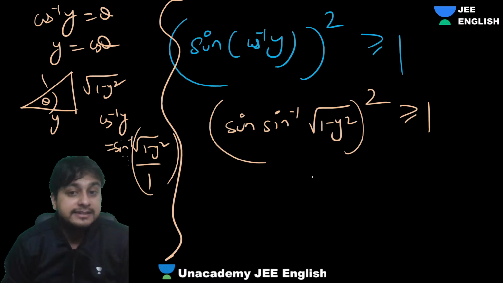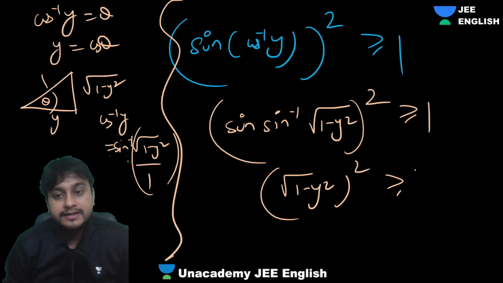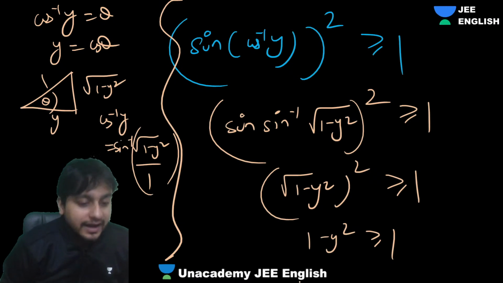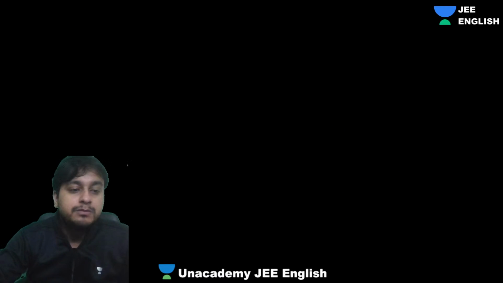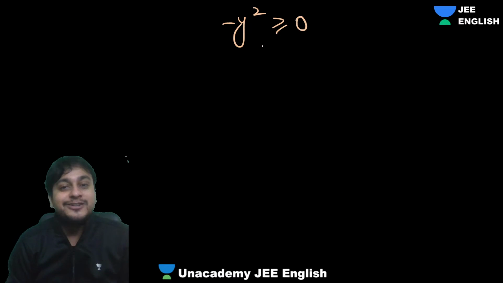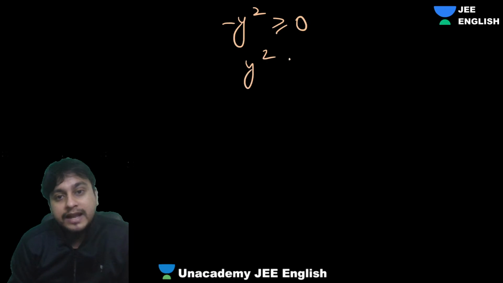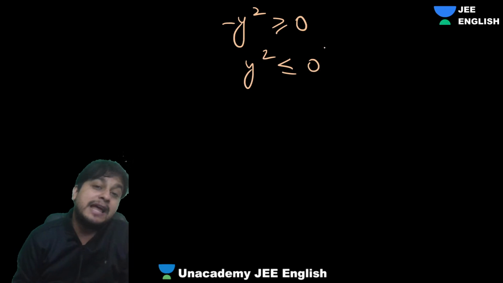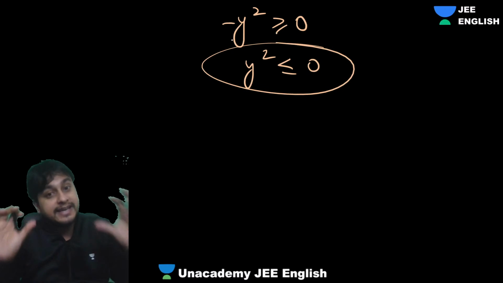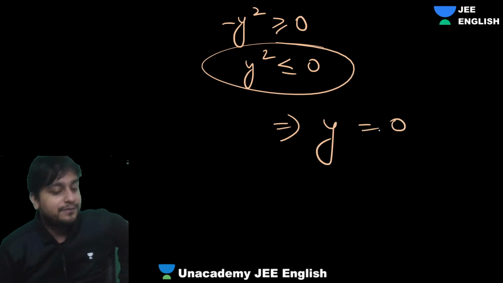Sine and sine inverse will cancel. We'll get under root of 1 minus y square whole square greater than or equal to 1. We'll get 1 minus y square greater than or equal to 1. We will get y square, or minus y square, greater than or equal to 0. See, how amazing the question is framed. So you'll get y square less than or equal to 0, because when you multiply by negative, the inequality changes.